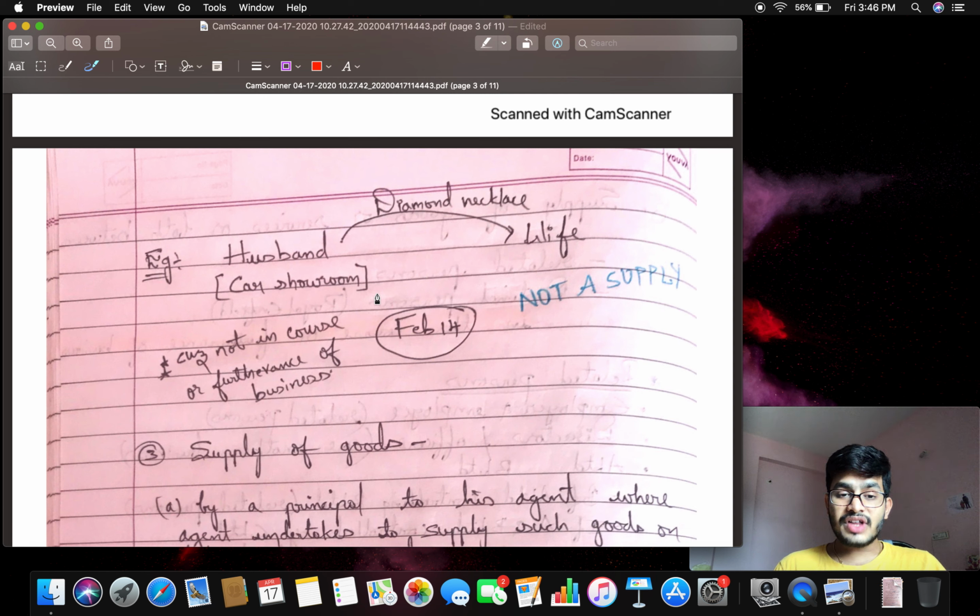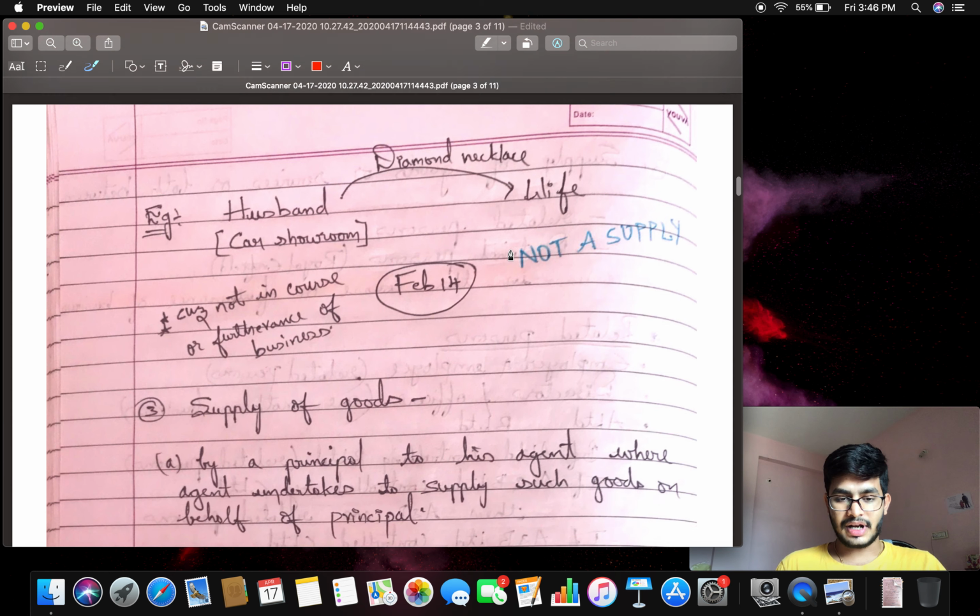But if Madhu has given a gift, that is nothing but a car, he has given a car as a gift to his wife, at that time it is supply. Even though there is no consideration, it is supply. Why? The wife is a related party, and he did it in the course or furtherance of business. Madhu has donated a car to his wife, at that time it is a supply.